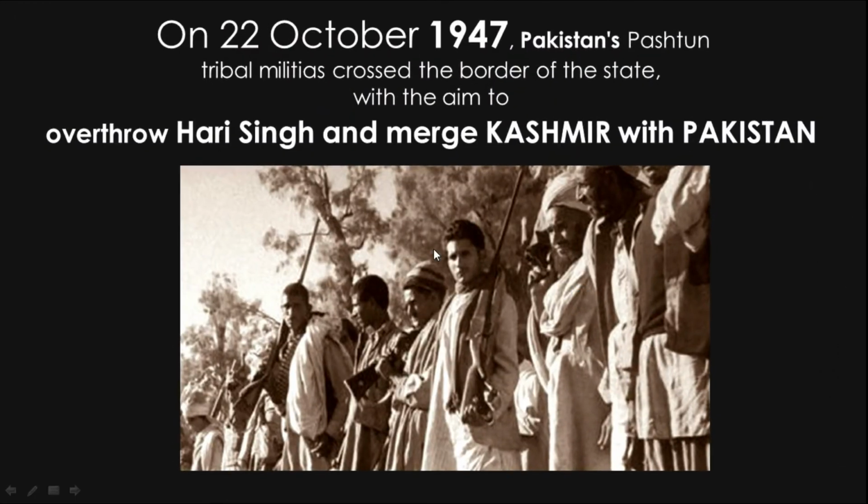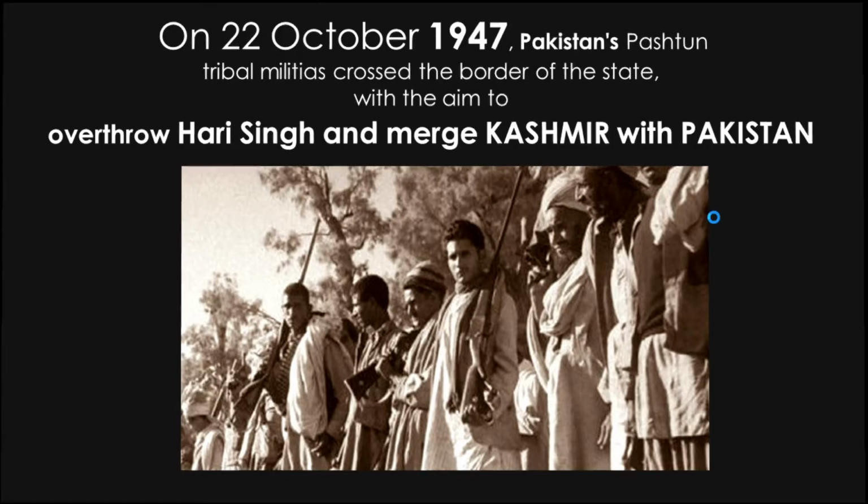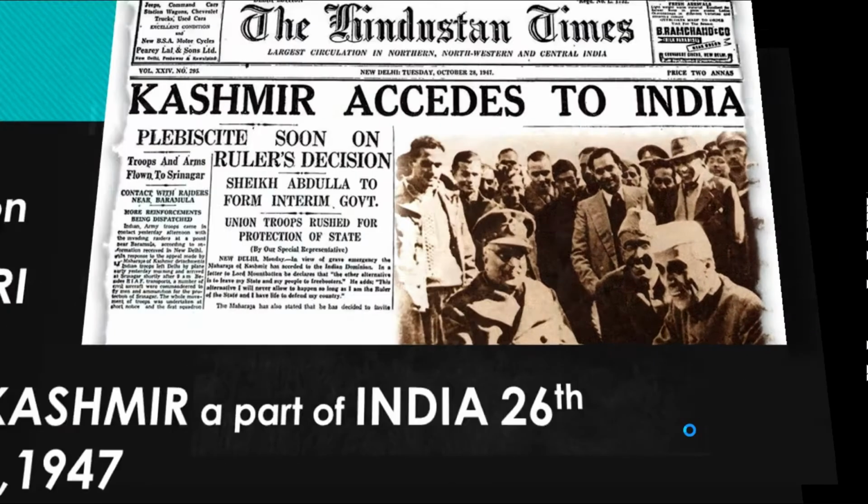What happened was, on 22nd of October 1947, Pakistan attacked Kashmir with the aim to overthrow Raja Hari Singh and merge Kashmir with Pakistan. So Raja Hari Singh came to India, he asked for help for the Kashmiri people with India's army. So the instrument of accession was signed by Raja Hari Singh that legally made Kashmir a part of India on 26th of October 1947. This is a Hindustan Times article of that period.